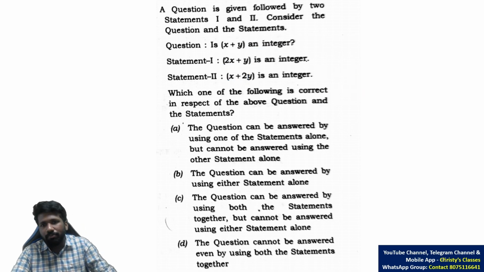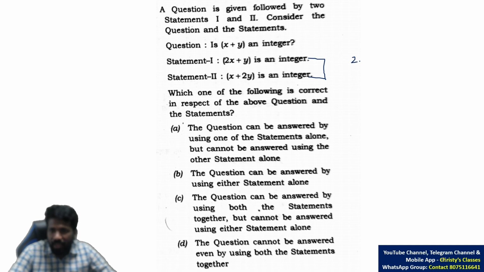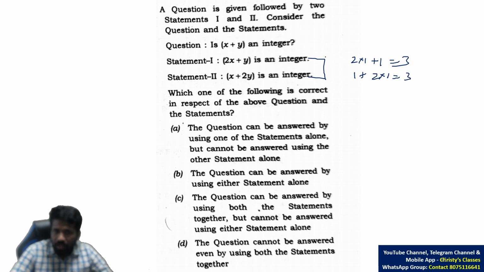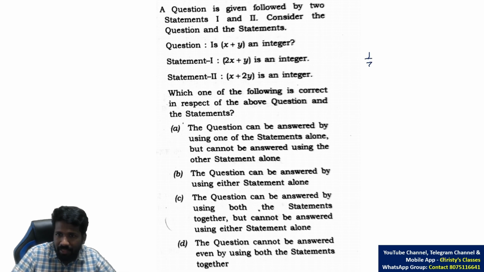Now you have to check whether both statements together are enough or not. I will show you an example. If x is 1 and y is 1, 2 into 1 plus 1 is 3. In those cases, x plus y will be 1 plus 1, 2 itself, an integer, using both conditions. But what if I take another example? Look at this example: x is 1 by 3 and y is 1 by 3.